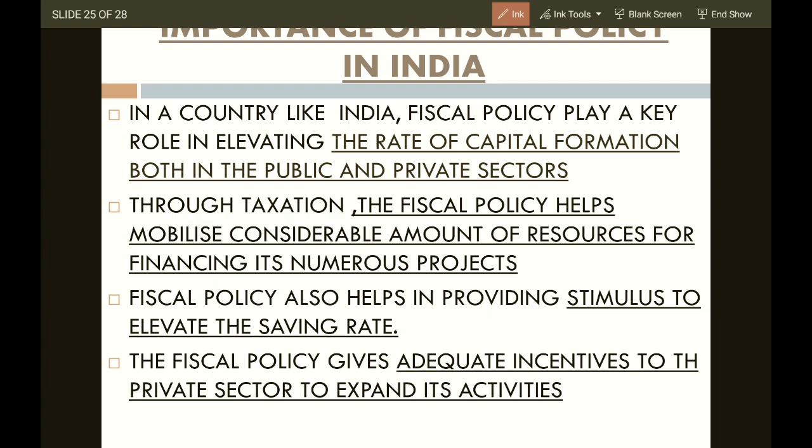In a country like India, fiscal policy plays a key role in increasing the rate of capital formation in both the public and private sector. Through taxation, fiscal policy helps mobilize a considerable amount of resources for financing numerous projects. Through this policy, the government analyzes where to invest so that there is capital formation, more jobs, less poverty, and an increase in GDP, GNP, and per capita income.